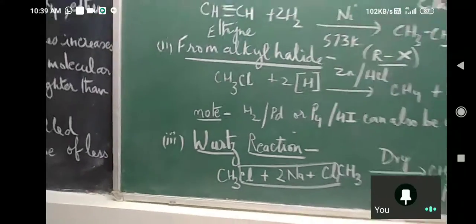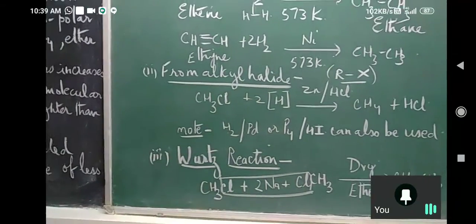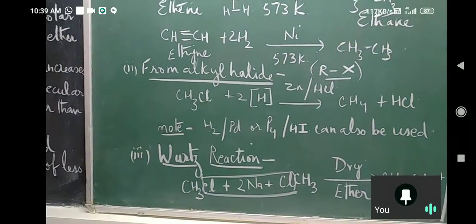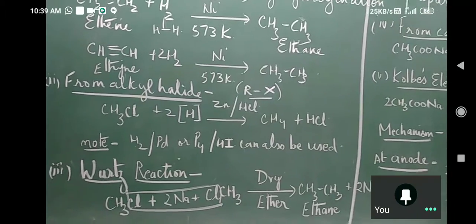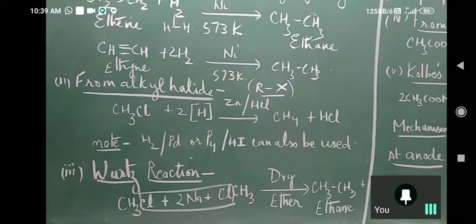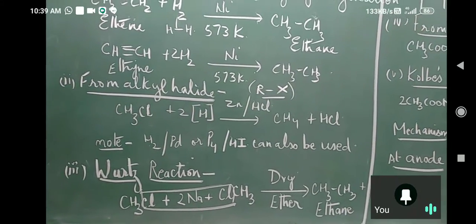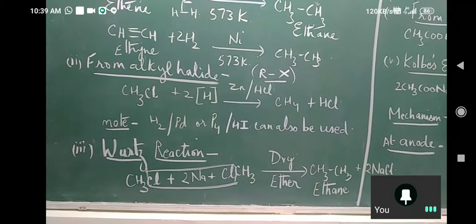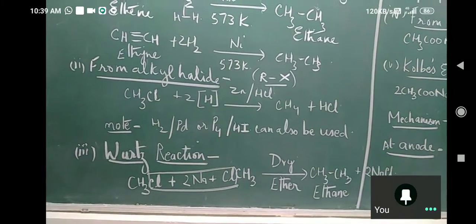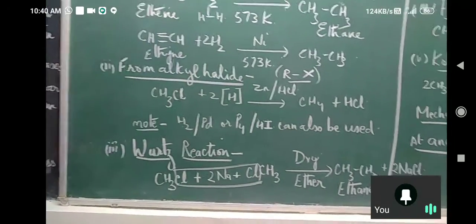Okay, methyl chloride and sodium, and sodium and chlorine will be lost as 2NaCl. Can you see 2NaCl there? And the two methyl groups are going to join to form ethane. Okay, all right. Now you will answer.